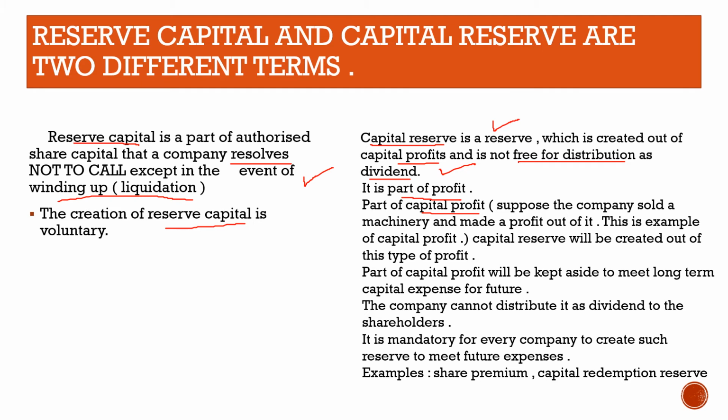Supposing that the company sold a machinery and made a profit out of it. This type is capital profit, just as I told you. Now capital reserve will be created out of this capital profit. A part of that capital profit will be shifted to capital reserve. Why do you keep it? Why do you maintain such type of reserve? To meet long-term capital expense for the future.